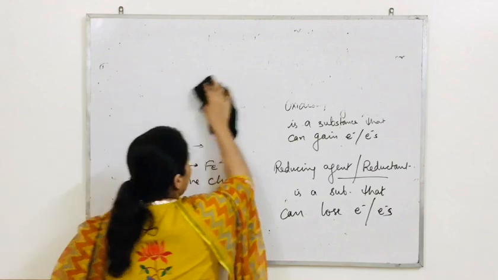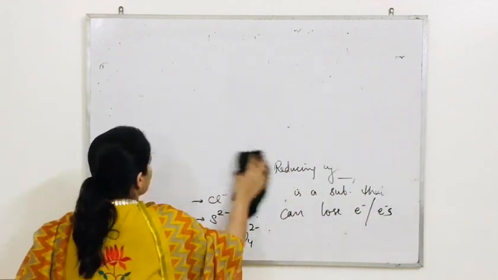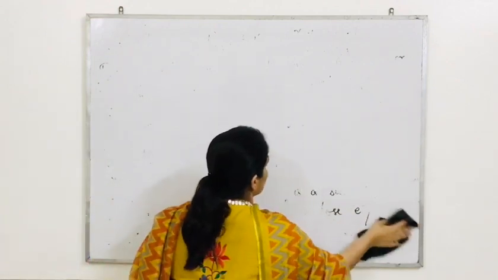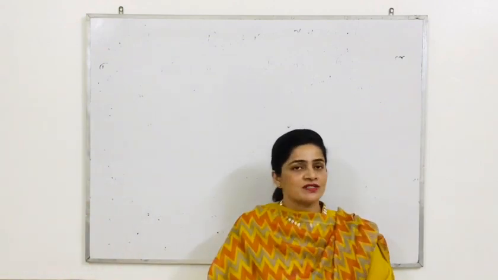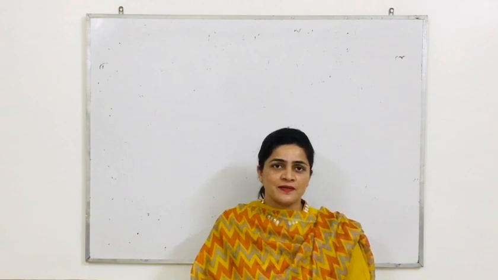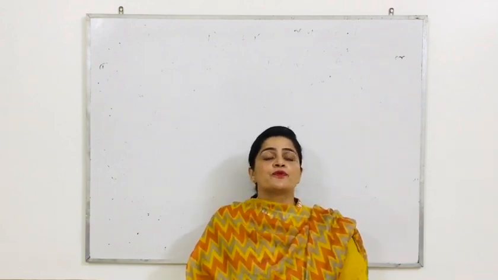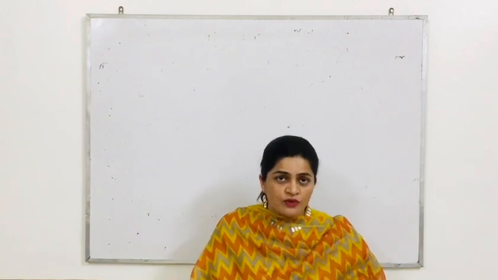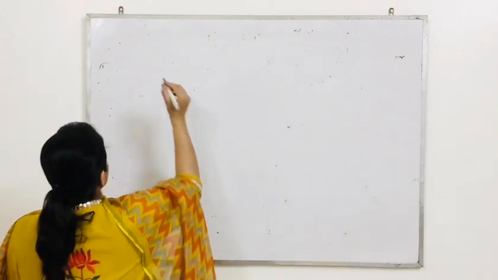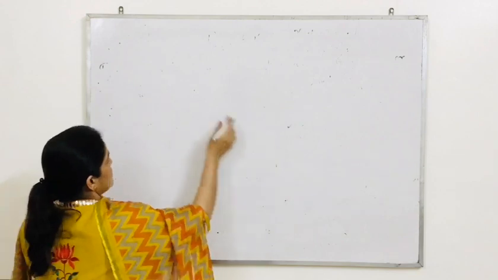Now again the same heading: oxidation and reduction reactions are simultaneous reactions or complementary reactions. Let us prove it according to electronic concept. In order to prove it, let me first mention one rule. What is that? You deal with any redox reaction.